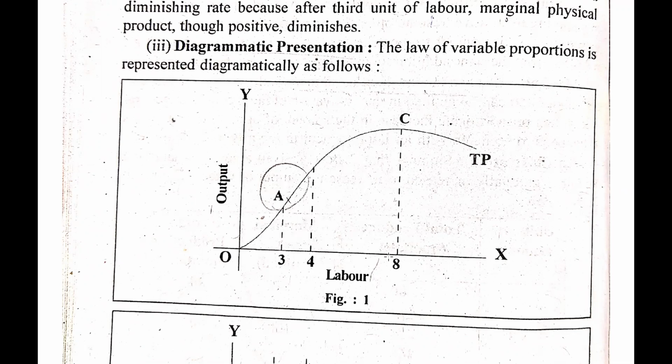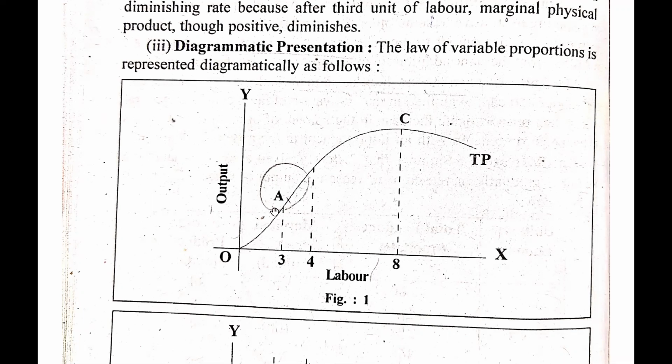Labor is increasing rapidly, but the output is not increasing as speedily as the labor. And after a certain limited point, when we increase our labor, the total production will go down. So guys, here you can see that after a certain boundary, we cannot increase the input, or we can say we cannot increase the labor as per the requirement.